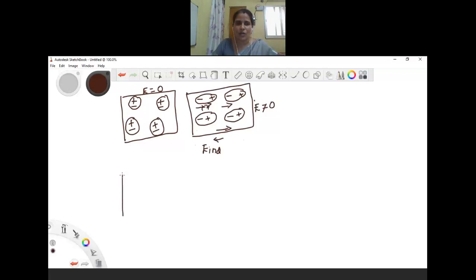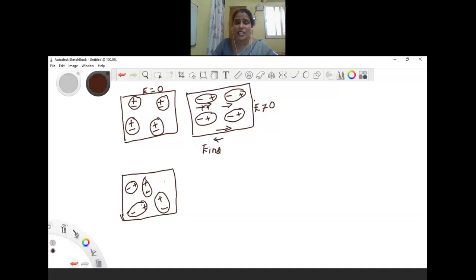Now let us see what will happen when we place the polar molecules in an external electric field. Let us assume this is a polar molecule. Already we know that polar molecules have permanent dipole moment.